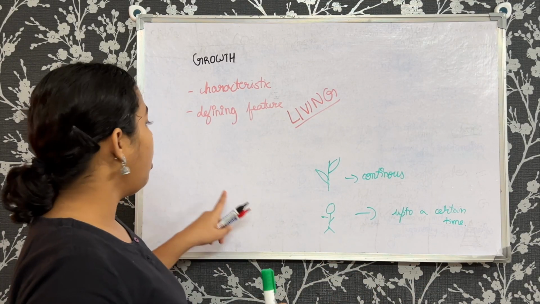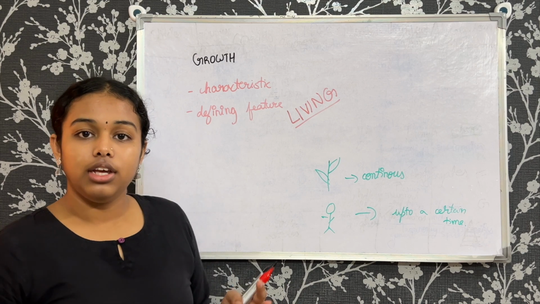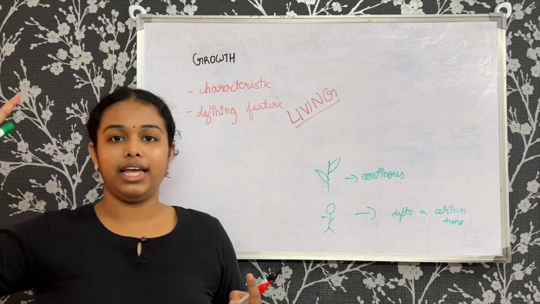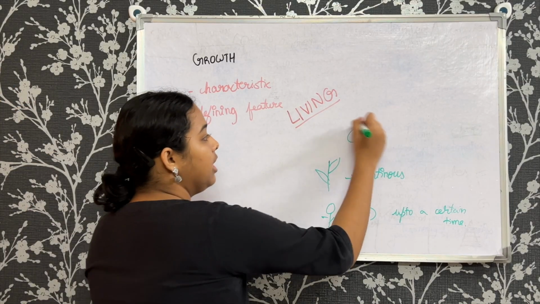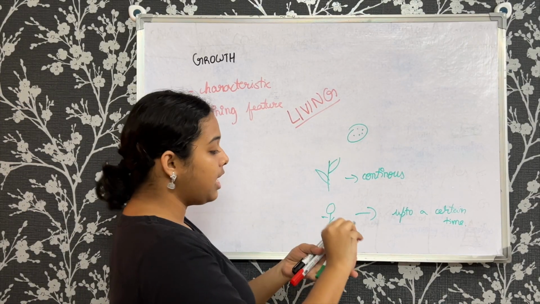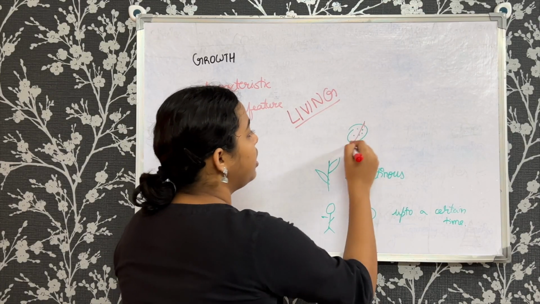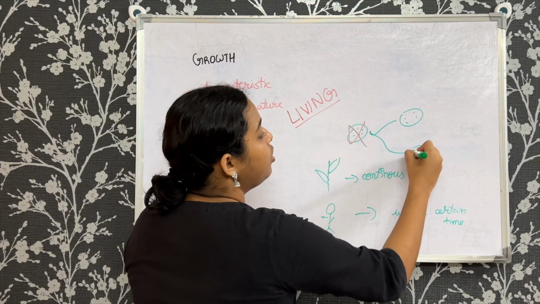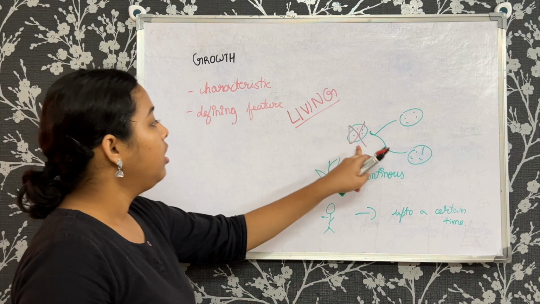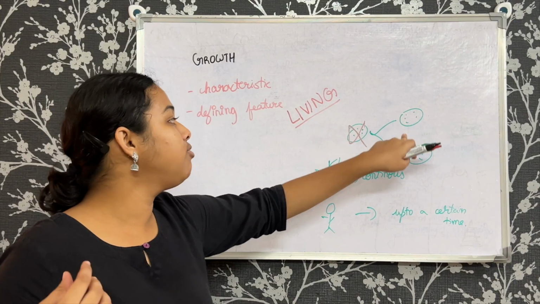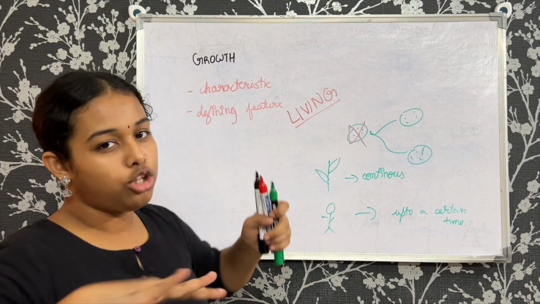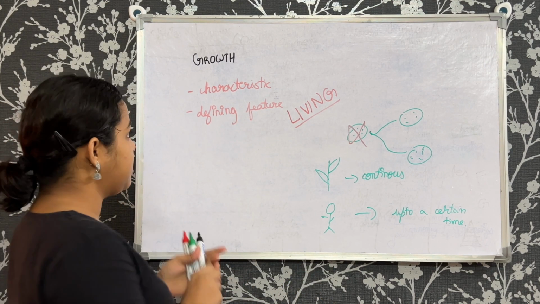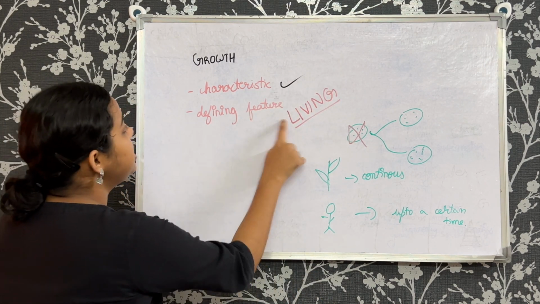Now, even the cell division, because when we talk about growth, it has to happen from the basic level to the higher level, right? So when we start with the cell, that cell has to grow. Say something happens to it, some damage occurs to it, then it will divide so that it can regenerate itself, to correct itself, because it's damaged, right? It will divide itself so that it can heal itself, in normal words. Once we understand this, it's very obvious that it is a characteristic, right? We proved that. But is it a defining feature?